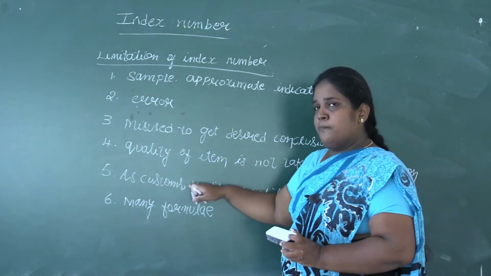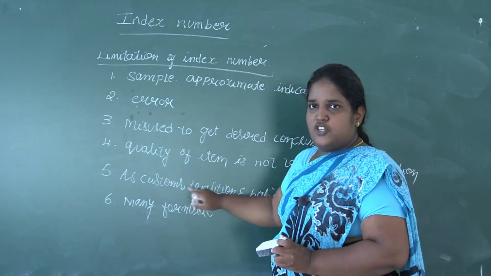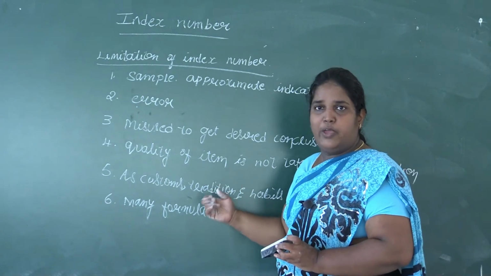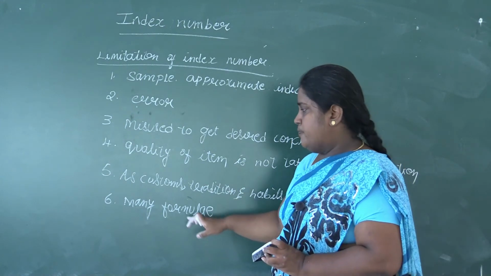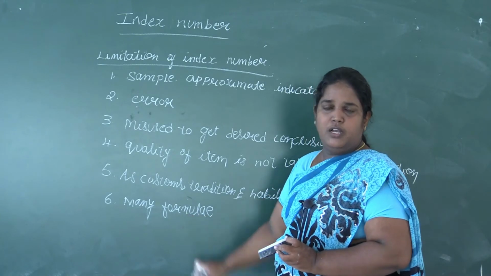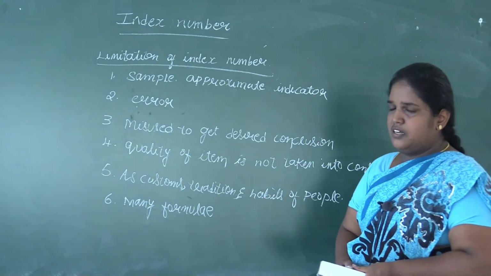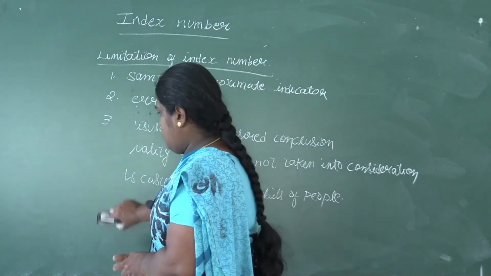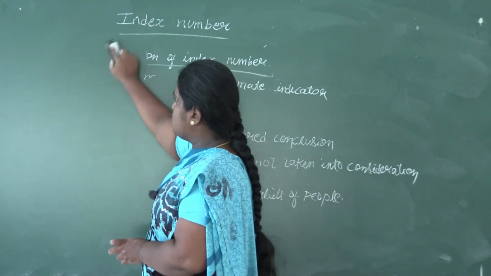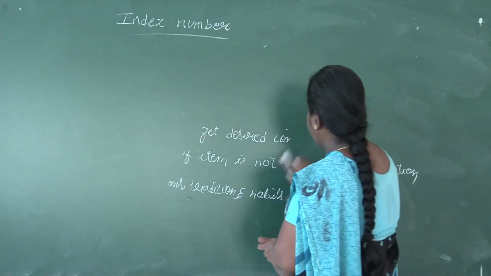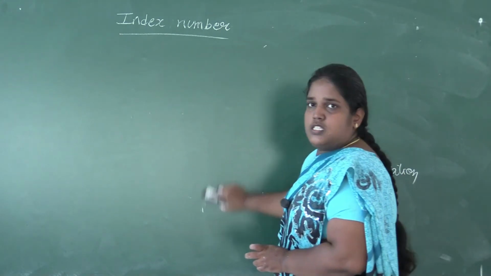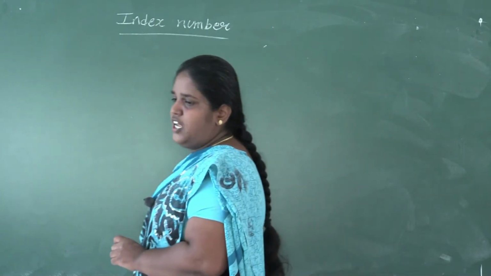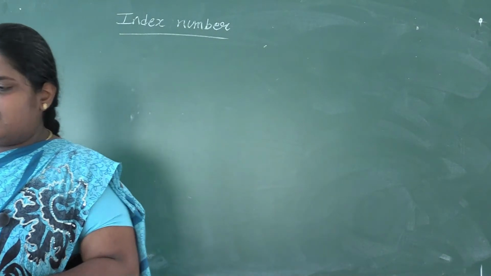Next, as customs, tradition and habits of people change, it is very difficult to assign the proper weights to the items. Next, many formulas are there while constructing index number, and each formula gives different results with the data. So we have to be very careful while selecting the formula, depending upon the data we have.